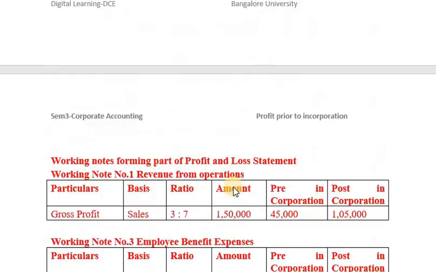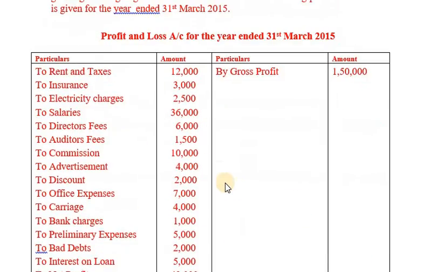Now, what about the other things? Number one, rent and taxes, time ratio. Insurance, time ratio. Electricity charges, time ratio. Salaries, time ratio. Directors fees, post incorporation. Auditors fees, post incorporation. Commission, sales ratio. Advertisement, sales ratio. Discount, sales ratio.